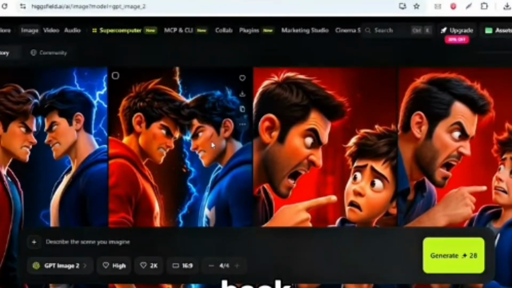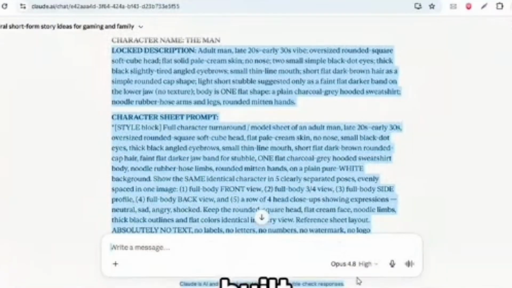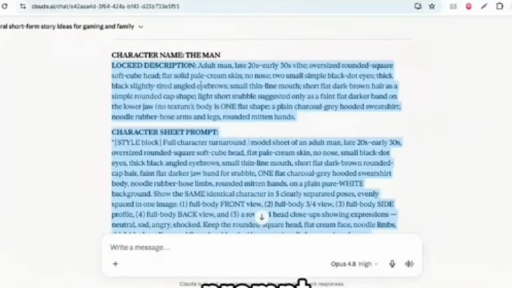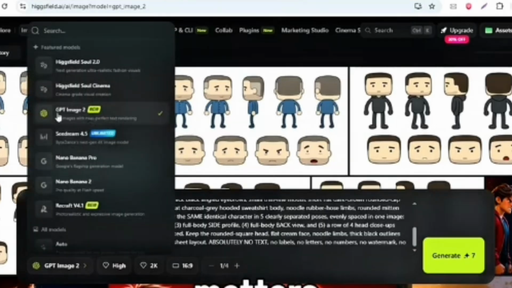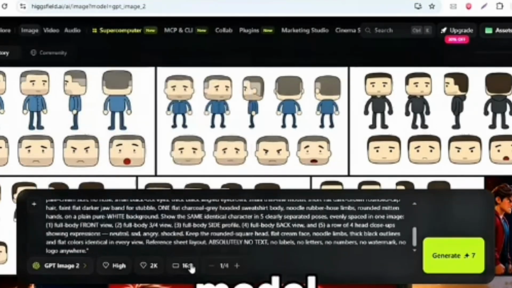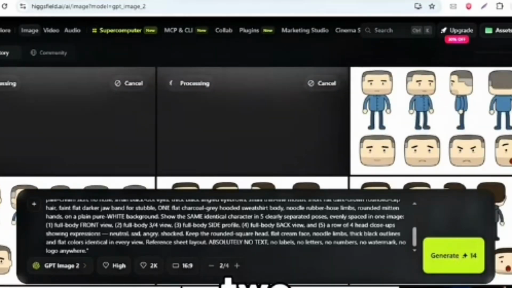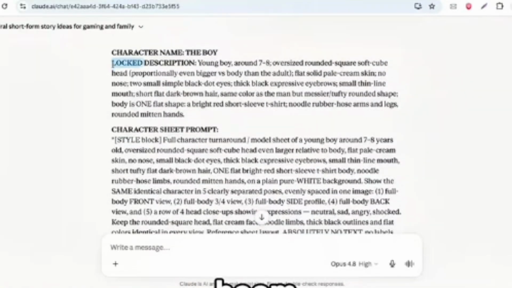Now hop back to Claude. Remember that character sheet it built you? Copy the first character sheet prompt, the whole thing. Bring it back into Higgsfield and paste it in. Here's the setup that matters. Choose GPT Image 2 as your model. Set the aspect ratio to 16:9 and bump the number of images to 2. Hit generate. Boom, your character sheet is ready.